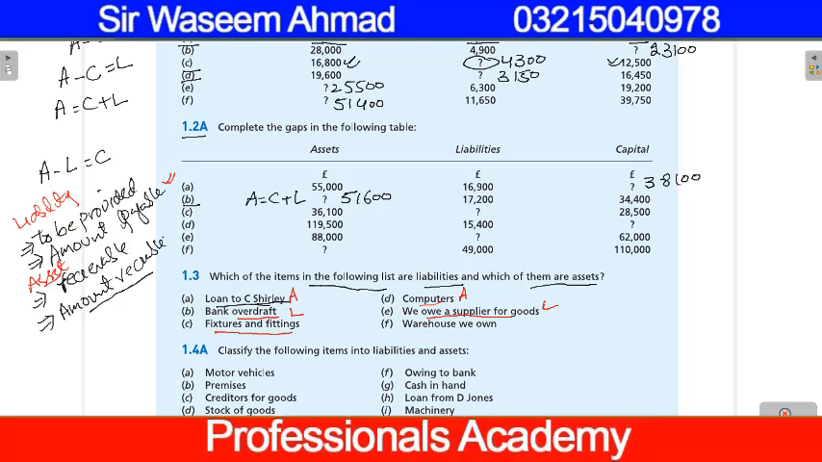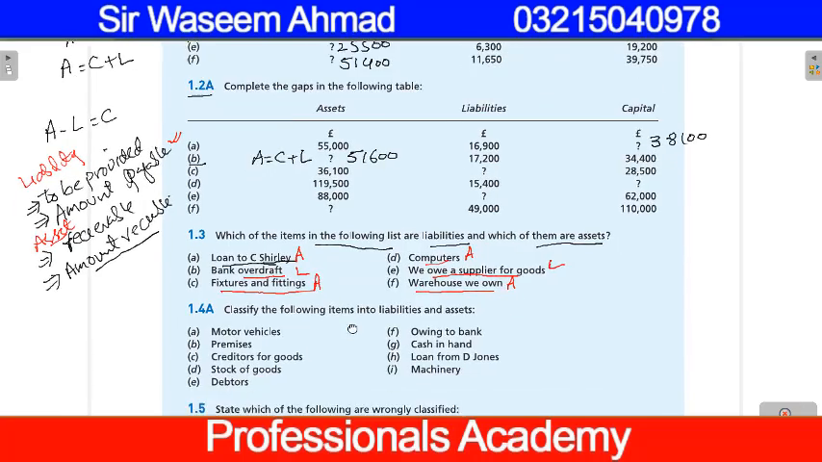Fixtures and fittings. Fixture and fittings or furniture, again we have to use it in business. So it is our asset because services are receivable. Warehouse we own. Again a building which we will use in business, and the item which we use in business is our asset because the value of goods and services are receivable.